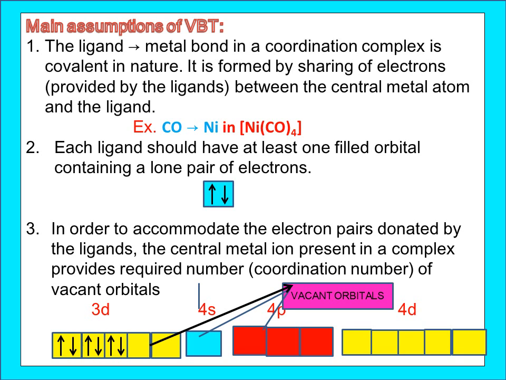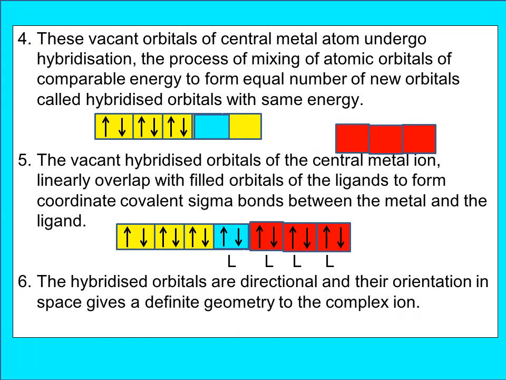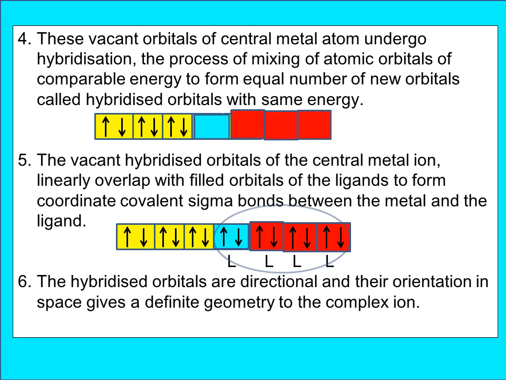So in order to accommodate the electron pairs donated by the ligands, the central metal ion present in the complex provides the required number of vacant orbitals. Suppose the ligand number is 4, then the central metal atom creates 4 vacancies. If the ligands are 6 in number, the central metal atom will create 6 vacant orbitals. Already I told you the central metal atom or ion will create enough number of vacant orbitals.